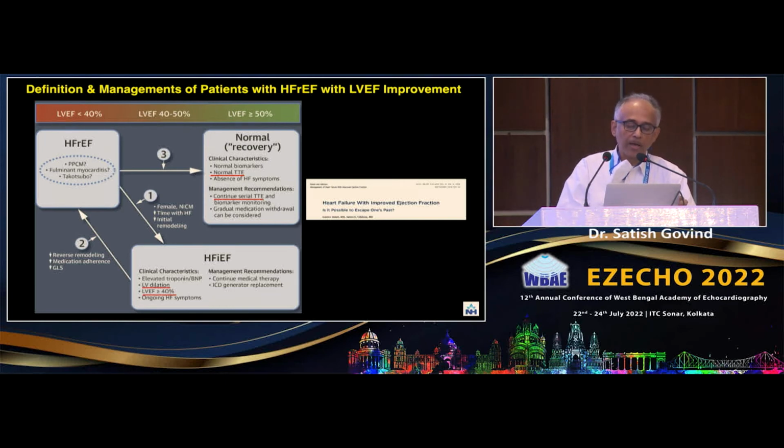Second is that if they have adverse remodeling and the medication adherence is not there, and if the GLS continues to be low, they go into reduced ejection fraction from here.